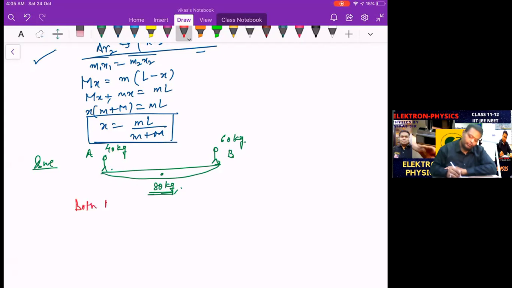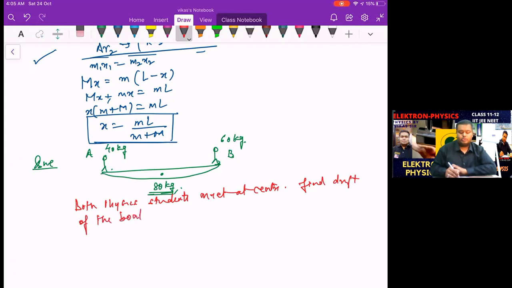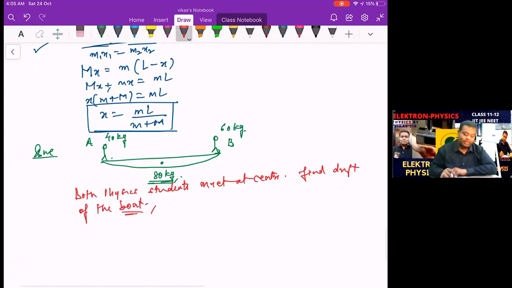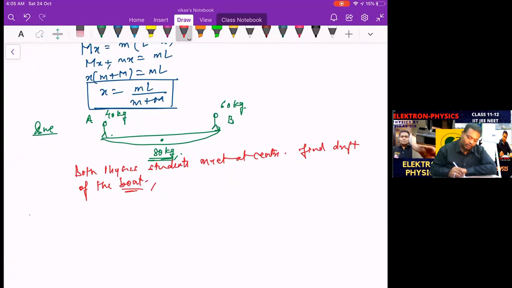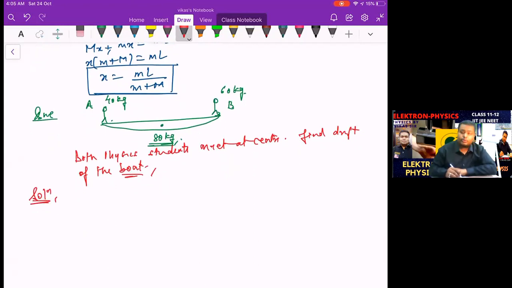So both the physics students meet at the center. So find the drift of the boat. How much the boat drifts, you need to find out. So let's try to find this out. So how do we find it out? I am using method number 1, in which, in the current position, let's say this is 0, 0. So the length of the boat is given as 2 meters. How much? 2 meters.